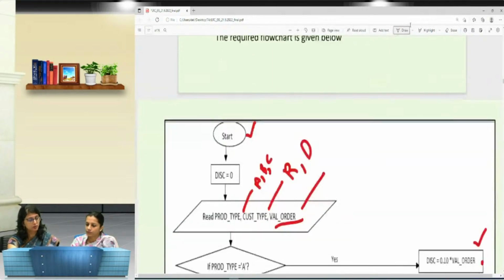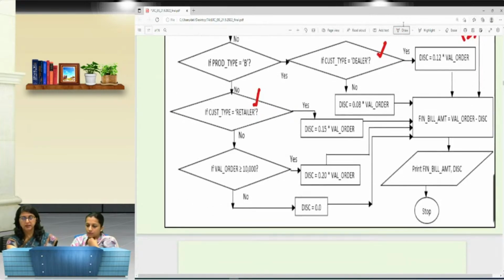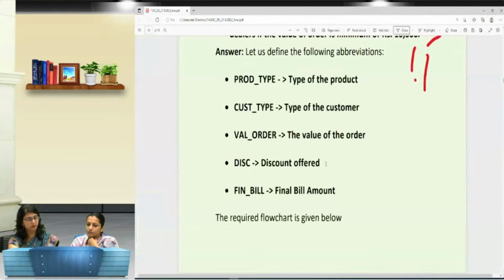So we will now again go back to our flowchart diagram. Here we have seen for the product type, yes, product type is B. Then we will see whether the customer is dealer or retailer. If the customer is dealer, the discount is allowed of 12%. And if the customer type is retailer, then the discount is allowed of 8%. Similarly for the third category also, we will again go back to the question.